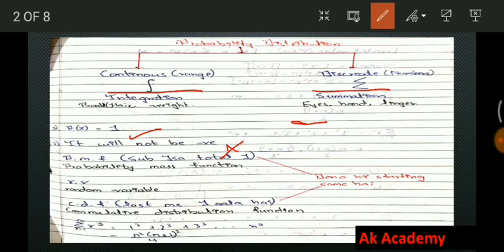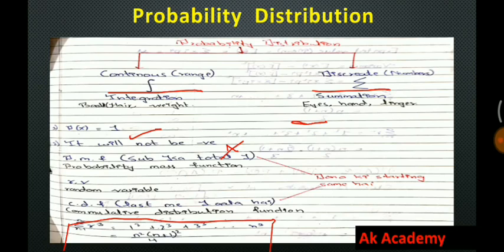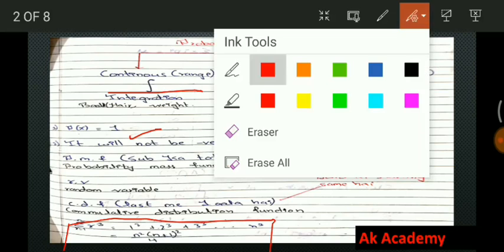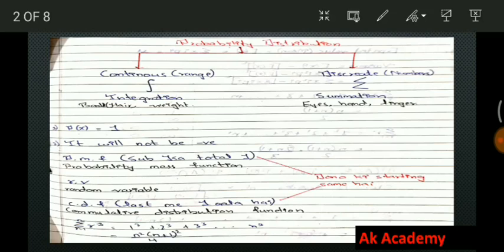Probability mass function. Random variable. What is a random variable? For example, in an experiment of tossing a coin, a random variable can be taken as the number of heads obtained or the number of tails obtained. Anything you can take as a random variable. Now CDF, it is called the cumulative distribution function. Now forget about this thing, it is just a bonus. Just take a note of all these, we'll use it further. Just take a screenshot and save it on your phone.